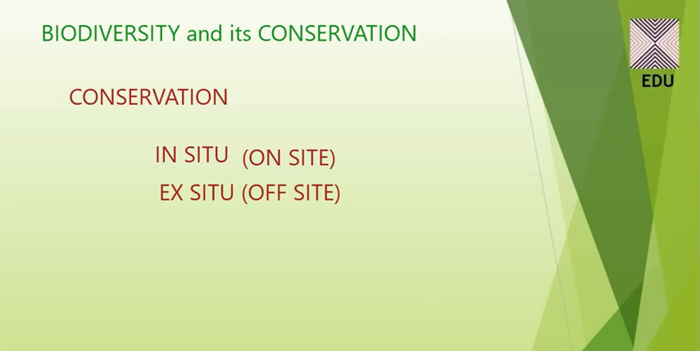So that was all about biodiversity, its types, the causes of its loss, why we should conserve it, and what the conservation measures can be for the loss of biodiversity.